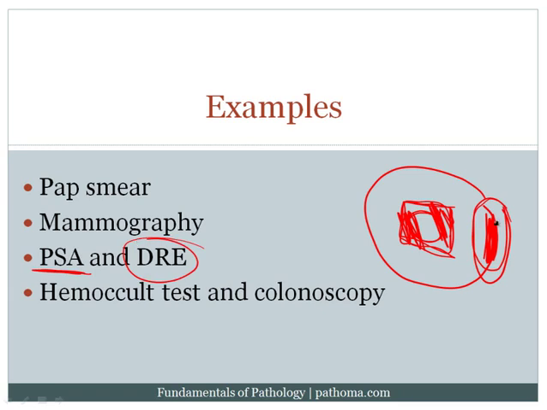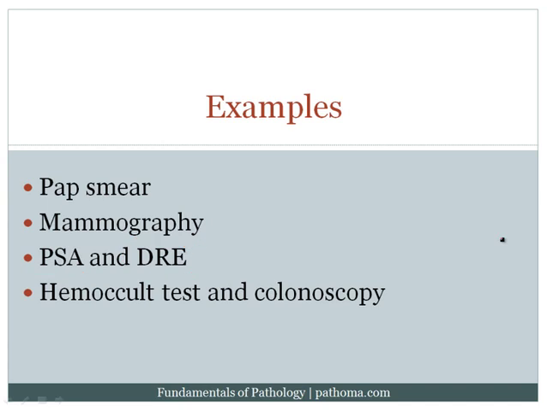Well, recall that prostate cancer occurs in the posterior periphery of the prostate, and running right along the posterior periphery of the prostate is the rectum. And so in digital rectal exam, we get a chance to palpate the posterior periphery of the prostate, which is exactly where prostate cancer most commonly develops. So this is another example of a screening test.